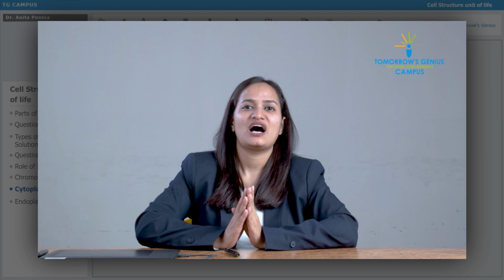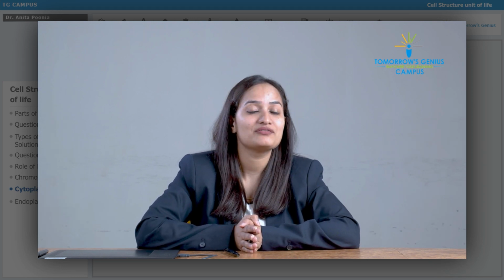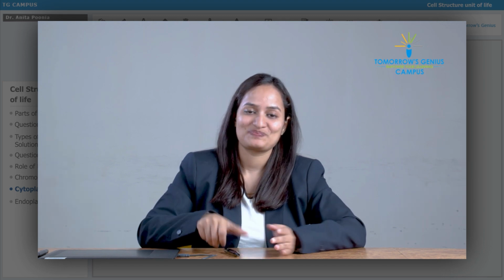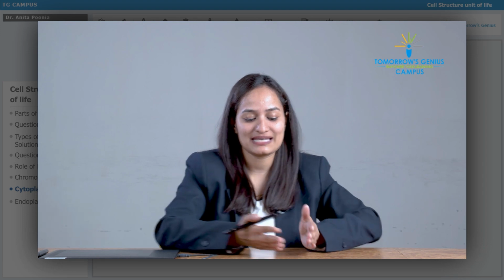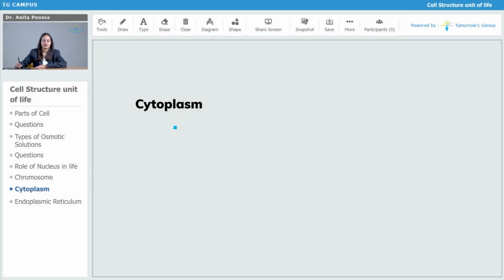Now let's talk about another very important component of the cell, that is cytoplasm. Cyto means cell, plasm means matrix. So cytoplasm contains all the content of the cell except for the nucleus. All the cell organelles are suspended in the cytoplasm.